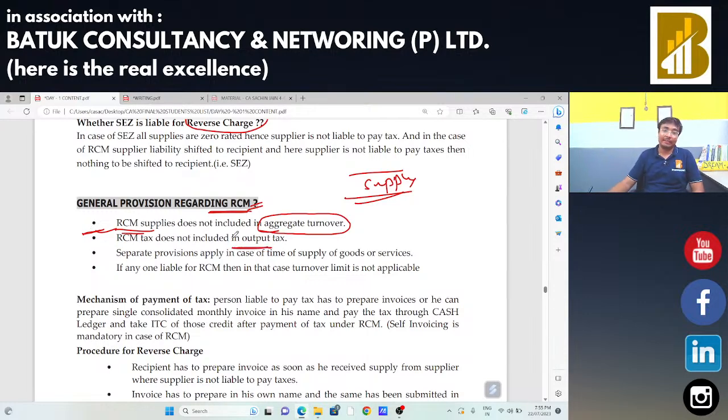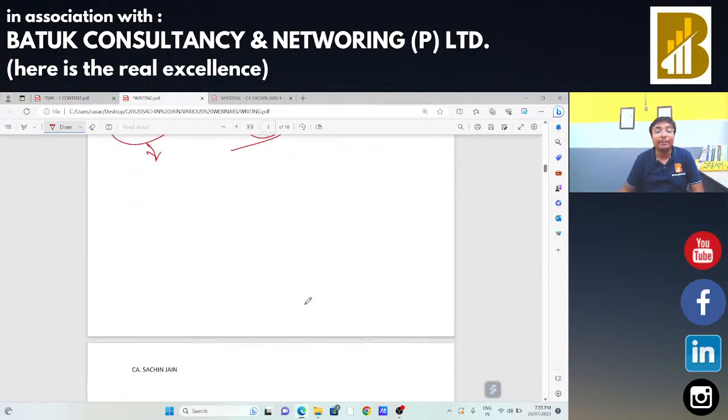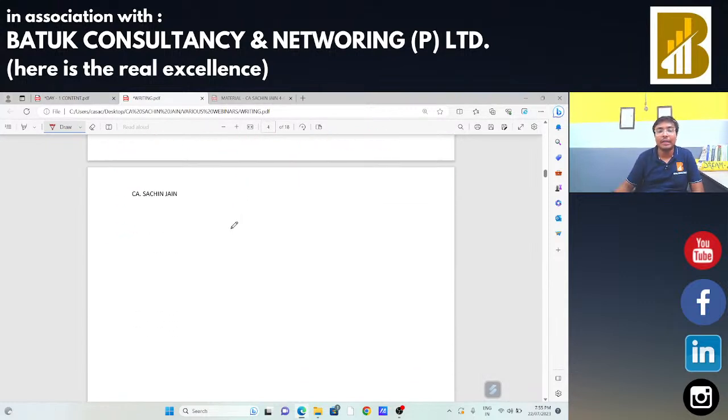in your output tax. Sir, what do you mean by this output tax and what do you mean by this input tax?